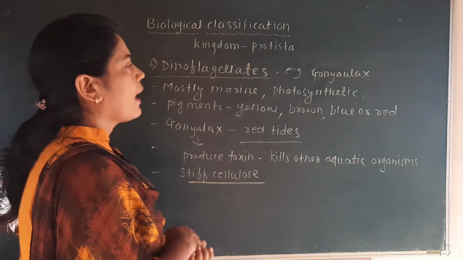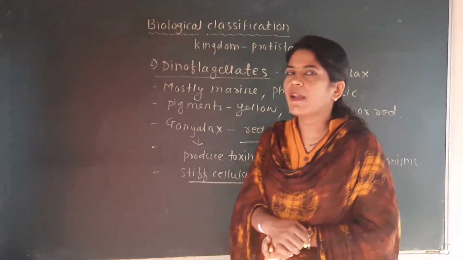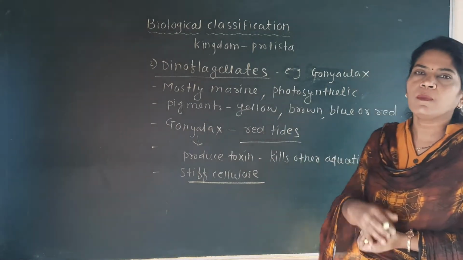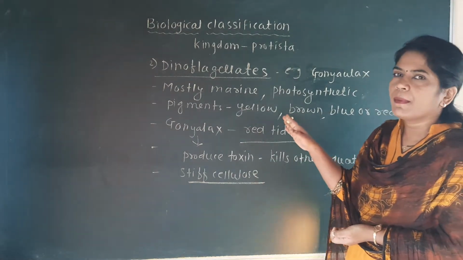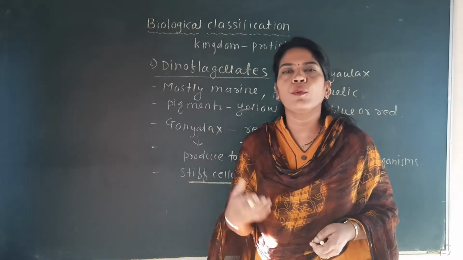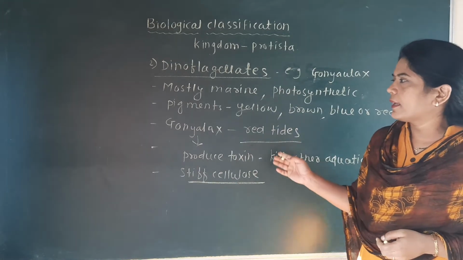So this is about the dinoflagellates. We'll revise again. Gonyaulax is an example. The majority of them are marine. They are also photosynthetic, and pigments are found in them. It is their characteristic. The color may be red, yellow, brown, blue, etc.